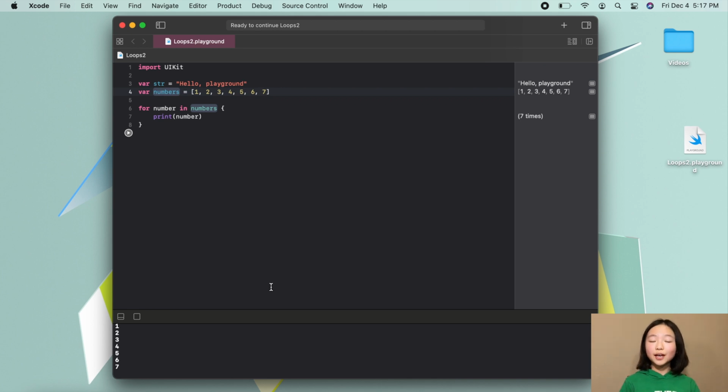If we change the elements inside of our array to strings or other data types, let's say dog, cat, hamster, and fish, we'll just do 4 pets and name our array pets.